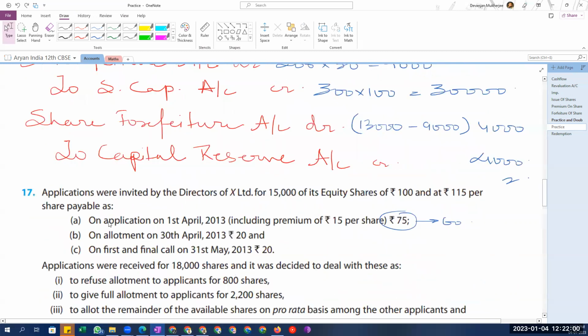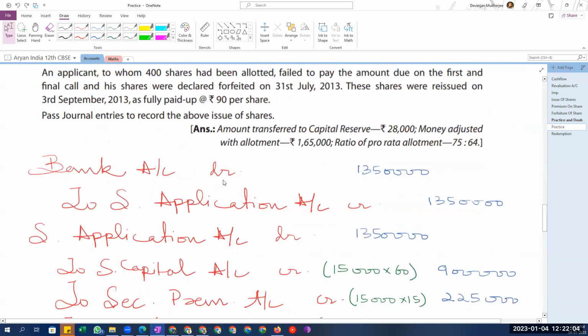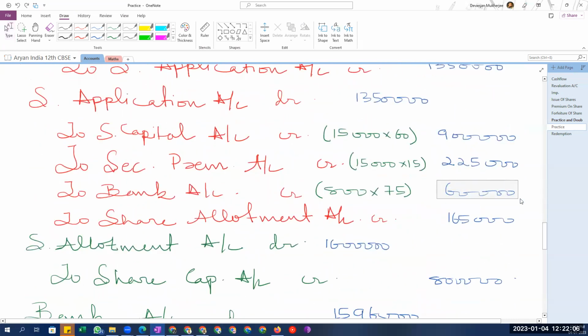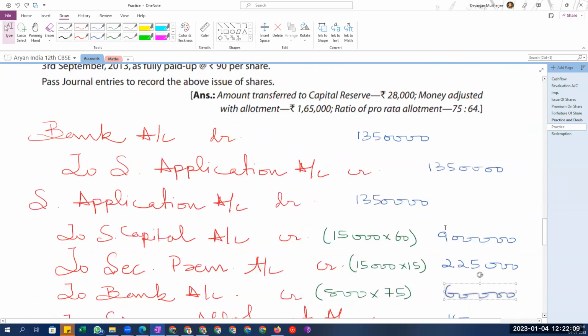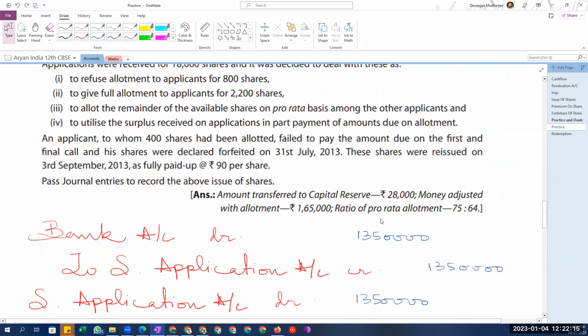Then it is directly given in point number one that we are refusing applications of 800, so directly we refuse their applications. And then the extra money we transfer to the allotment, as given here, to utilize surplus received on application and part payment of amounts due on allotment. Clear?